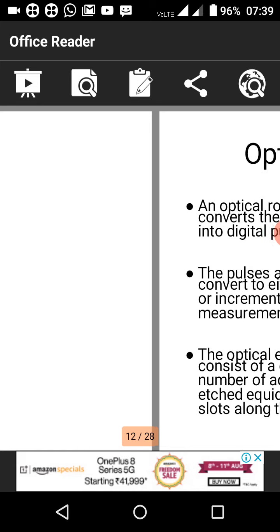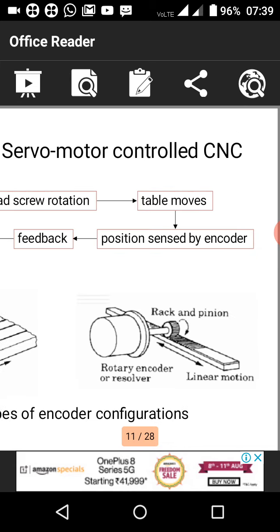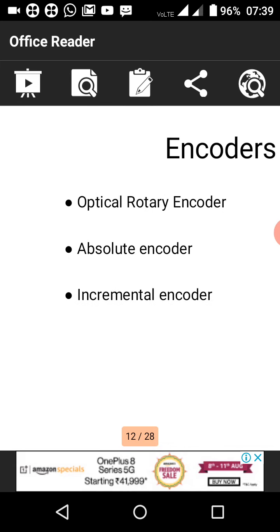Next, the different types of encoders: optical rotary encoder, absolute encoders, and incremental encoders. These are the three different types of encoders we have. First we will see what the optical rotary encoder is. It is a device.